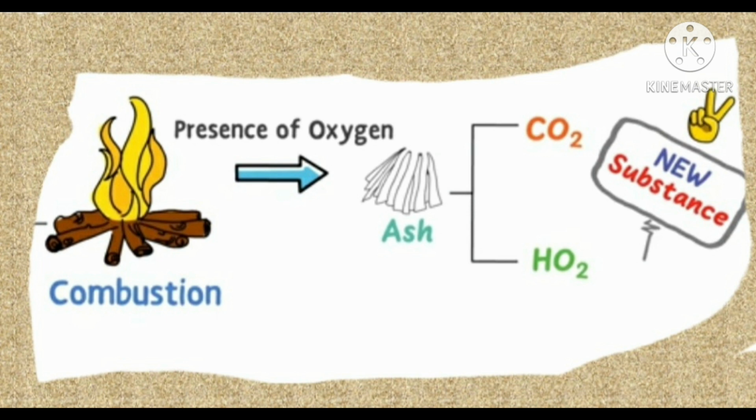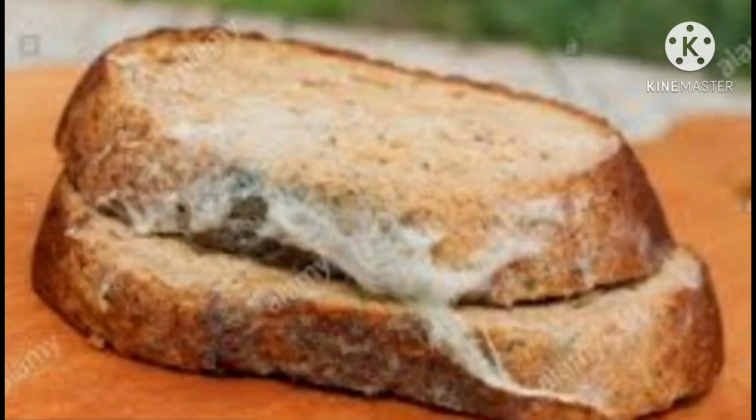Here, heat and light are also given out during the burning of a paper. The burning of a paper is a permanent change which cannot be reversed. Burning of any substance is a chemical change.